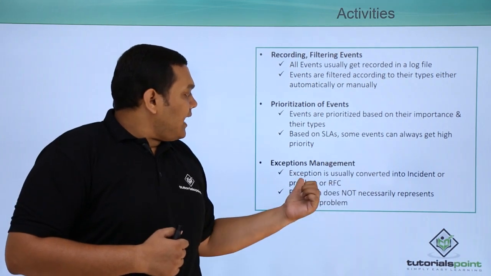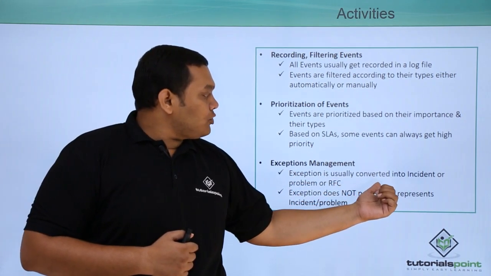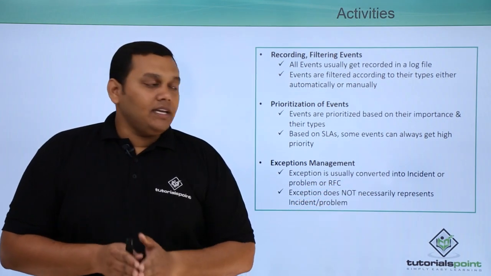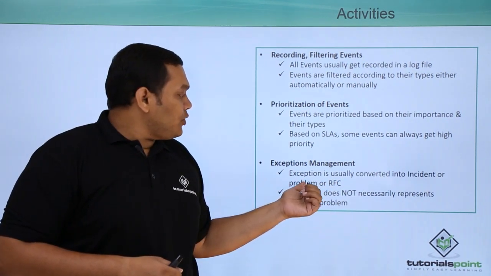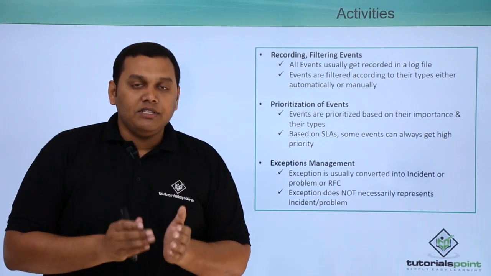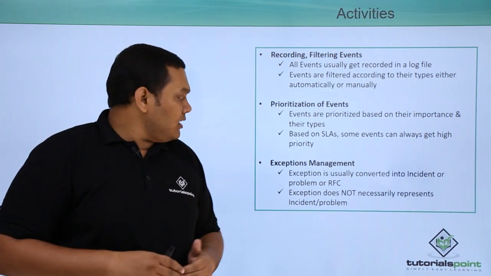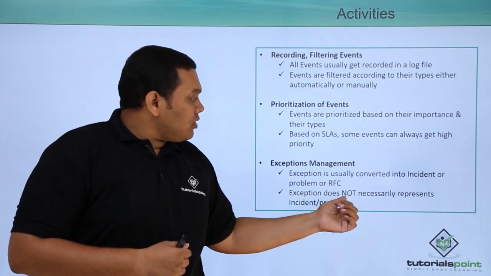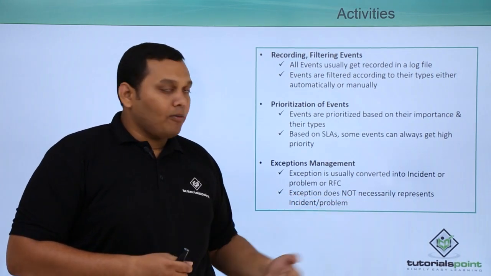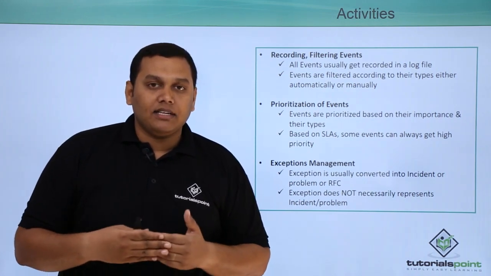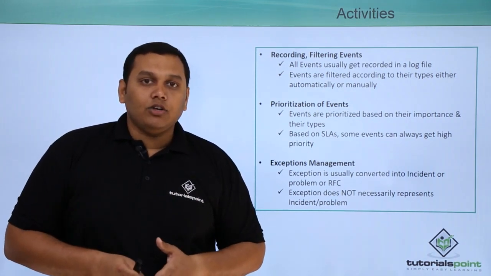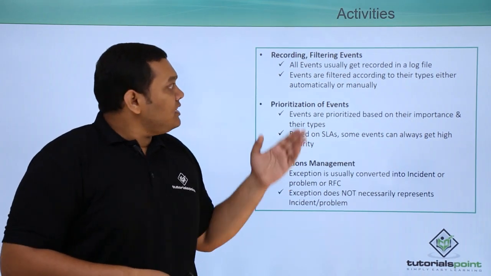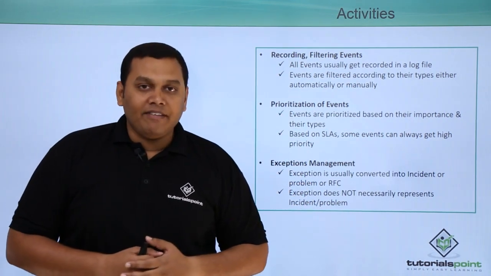Exception management. An exception is usually converted into an incident or problem or RFC, that means request for change, based on the priority given to it. Exception does not necessarily represent an incident or problem. So, every time an exception comes, that does not represent an incident or a problem. It depends on the priority and categorization given to it. So, these are the activities involved in event management.